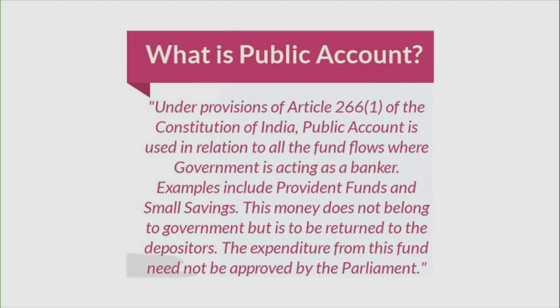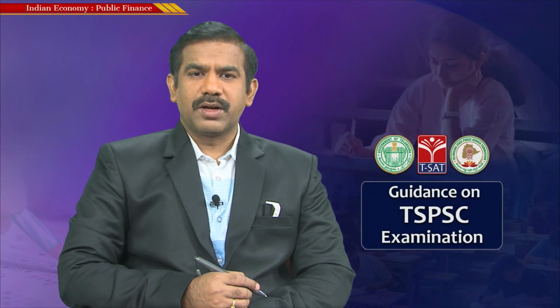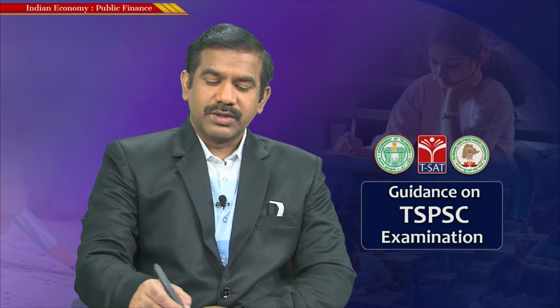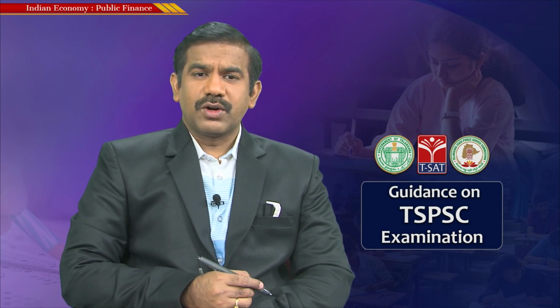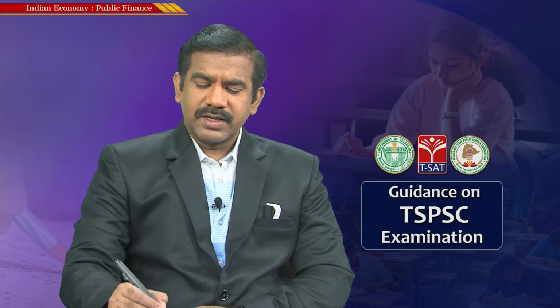The third and most important is the public account. The third fund, out of the three funds, happens to be the public account. According to Article 266 Clause 1 of the Constitution of India, public account is used in relation to all the fund flows where the government is acting as a banker. What do you mean by government acting as a banker?